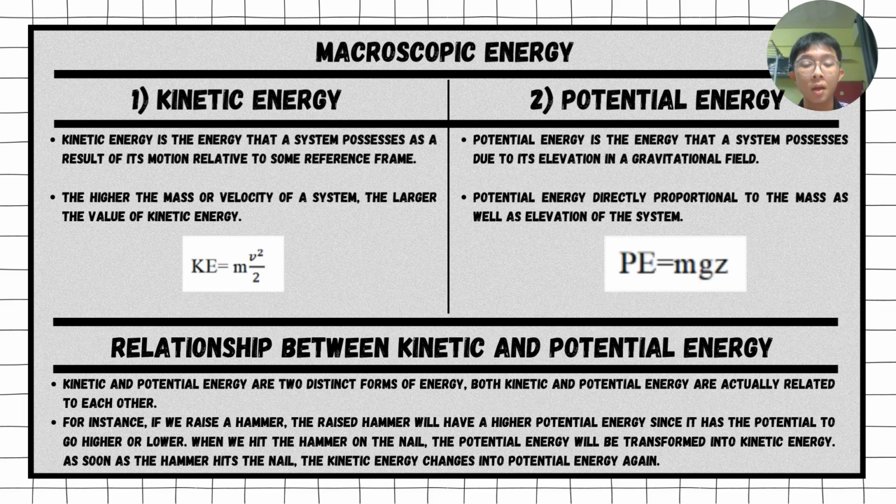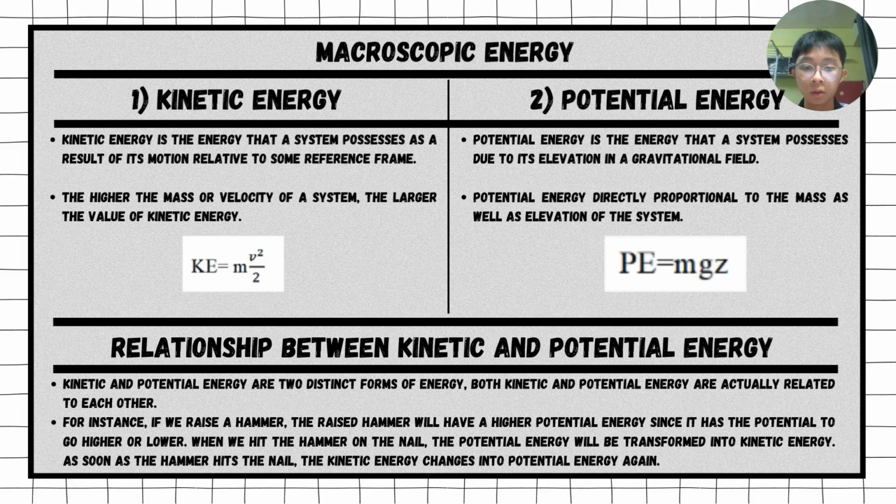Whereas potential energy is the energy that a system possesses due to its elevation in a gravitational field. Potential energy is directly proportional to the mass as well as elevation of the system. So actually, there's a relationship between kinetic energy and potential energy. For example, if you raise a hammer, the raised hammer will have a high potential energy since it has the potential to go higher or lower.